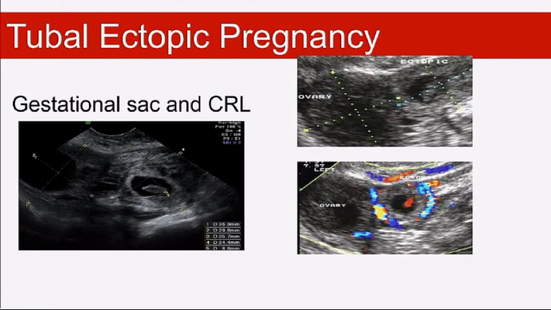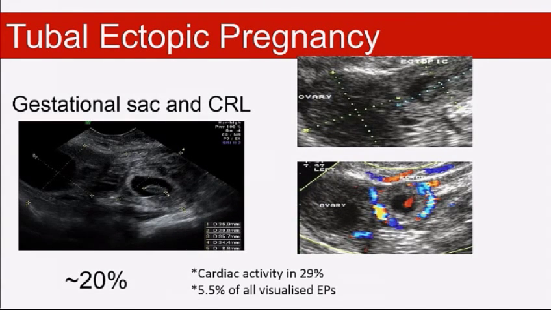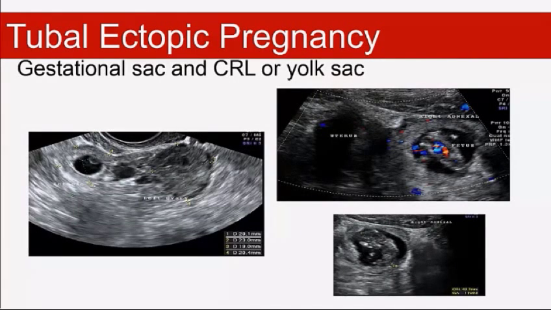Okay, and here are some examples of just with ovaries to the side and with a gestational sac with an embryo and fetal poles. But we only see this in about 20% of the ectopics we see. Okay, and only about 5% overall of ectopics will actually have a heartbeat, and that really represents that we're picking up and diagnosing these earlier. Again, these are some further examples of ectopic pregnancies where we see the CRL. This one gave me a huge amount of heartache, 43.7 millimetre embryo. And this was actually picked up on her 12-week scan. I actually got called to the nuchal scan to see that one.